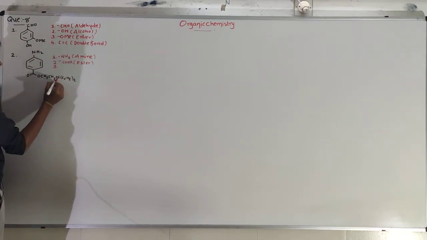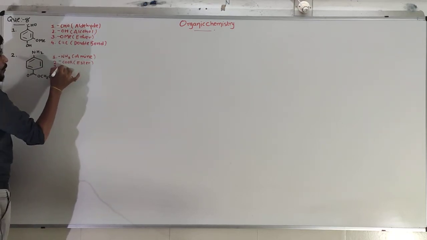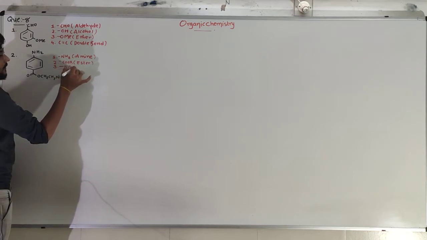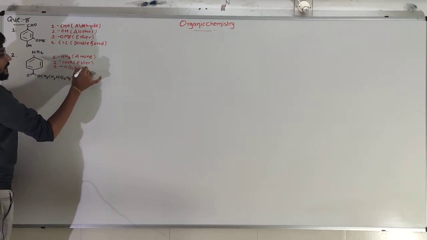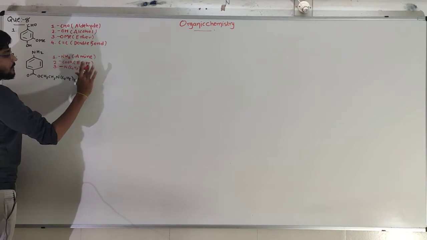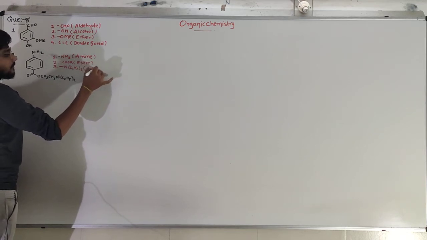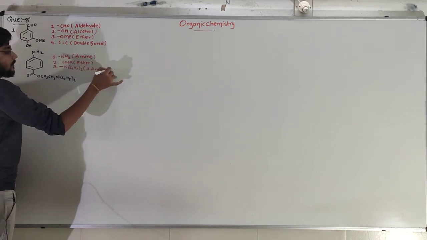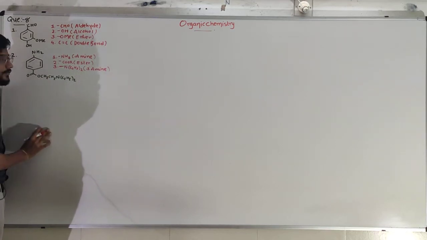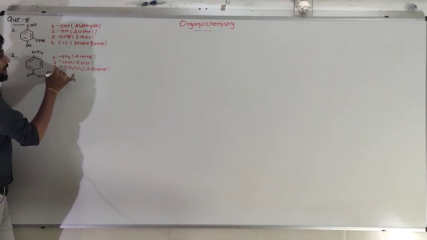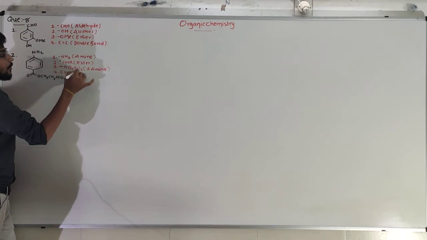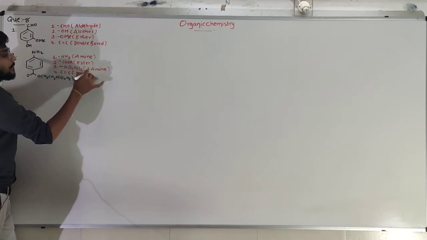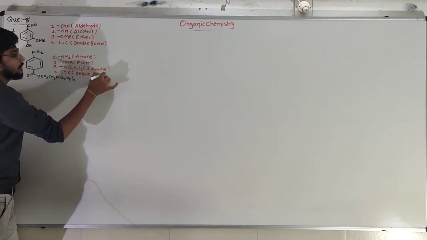Third one, nitrogen with C2H5 twice, in the sense tertiary amine. Nitrogen with 3 bonds of the carbon. And the fourth one, carbon carbon double bond. So double bond. Okay.